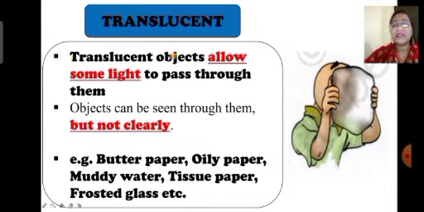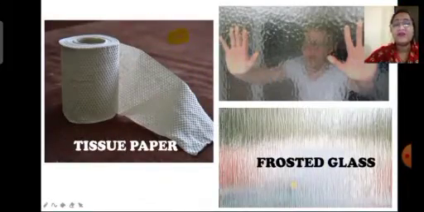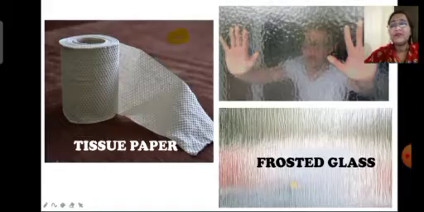Here, children, examples of translucent materials or objects are butter paper, oily paper, muddy water, tissue paper and frosted glass. Here I have shown you the images of tissue paper and frosted glass. Yes children, now next is